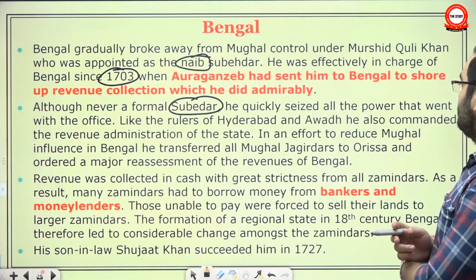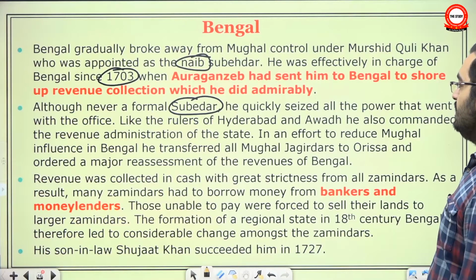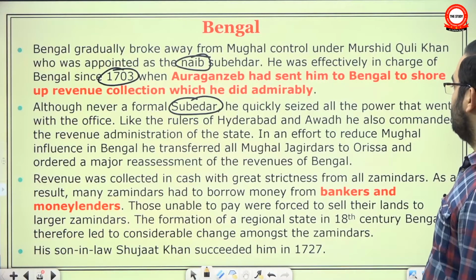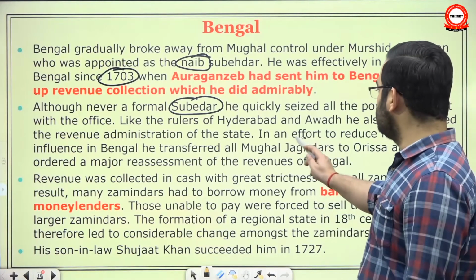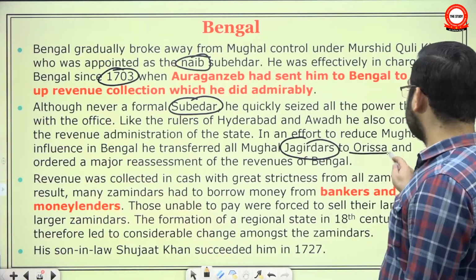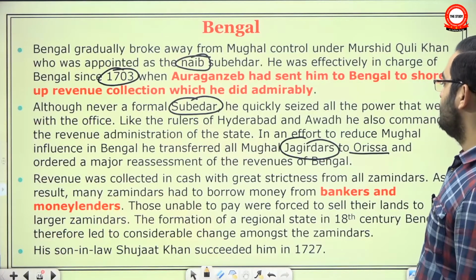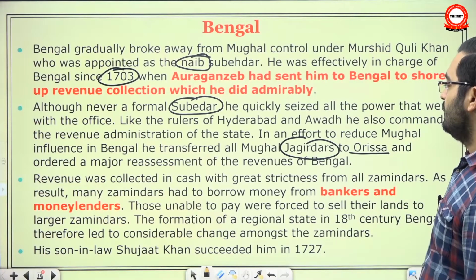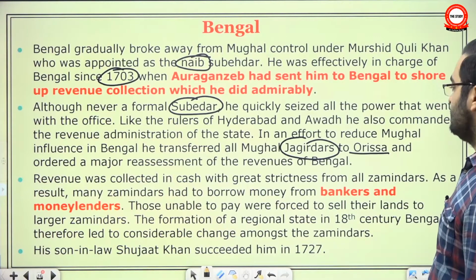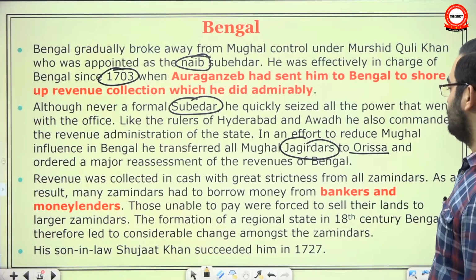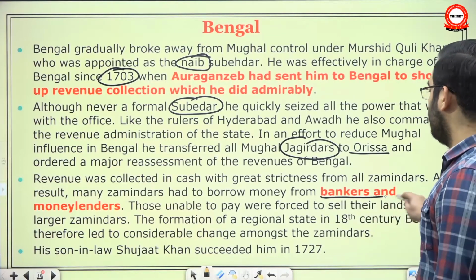Like the rulers of Hyderabad and Awadh, he also commanded the revenue administration of the state. In an effort to reduce Mughal influence in Bengal, he transferred all the Mughal Jagirdars out to Odisha and ordered a major reassessment of revenue of Bengal. Revenue was collected in cash with great strictness from all zamindars. As a result, many zamindars had to borrow money from bankers and moneylenders.